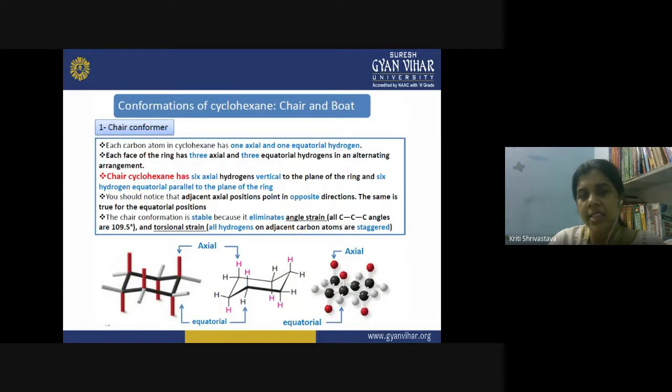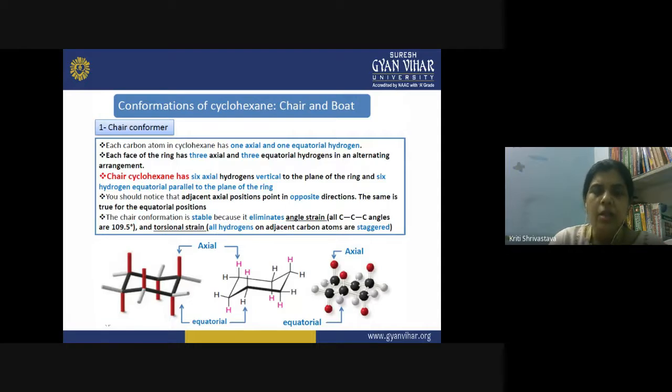Now let us discuss the conformations of cyclohexane, chair and boat. What is the chair conformation? In the cyclohexane molecule, each carbon atom has one axial and one equatorial hydrogen. Each face of the ring has three axial and three equatorial hydrogens in an alternating arrangement.